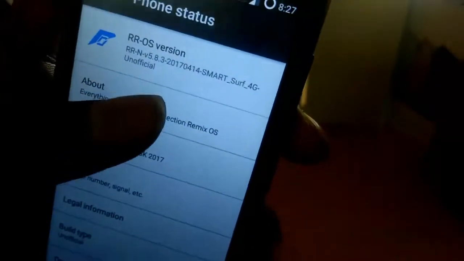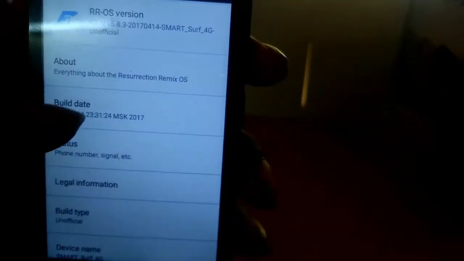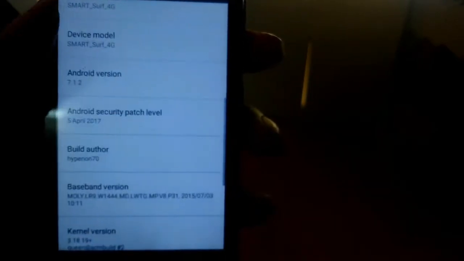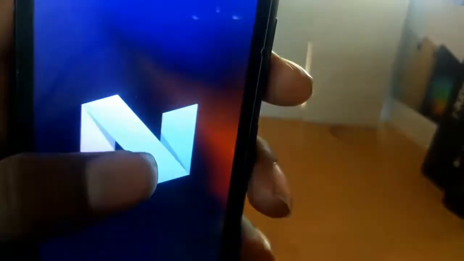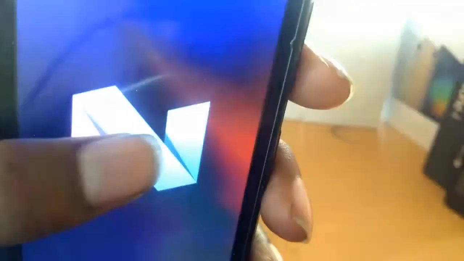Okay, switching back to the settings, we'll check the Android version. Just focus it, Android 7.1.1. So our operating system, something is in Russian over here. Device name Smart Surf 4G. It's fully changed. Look at it.